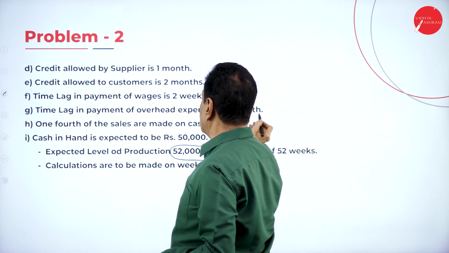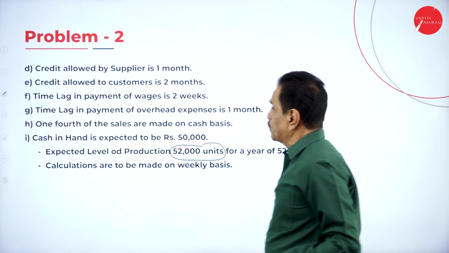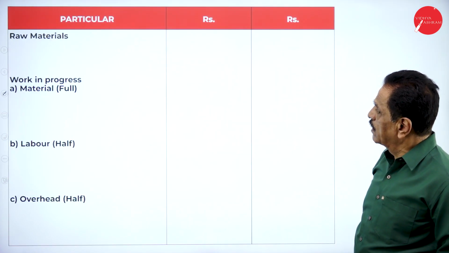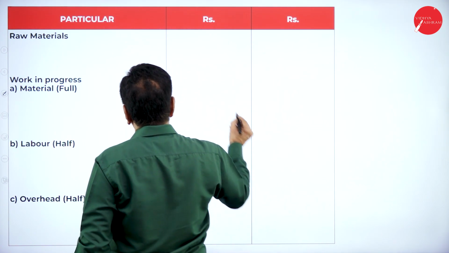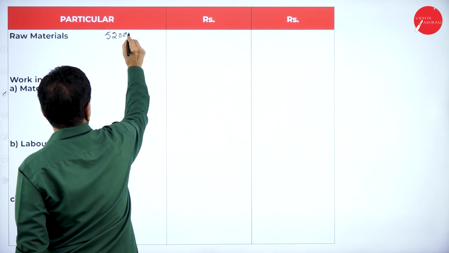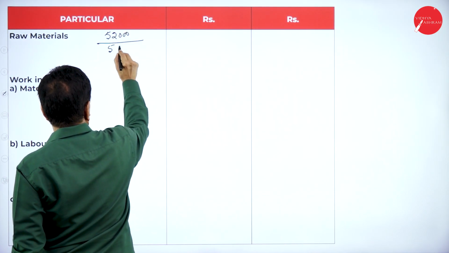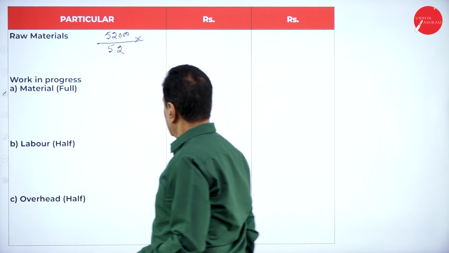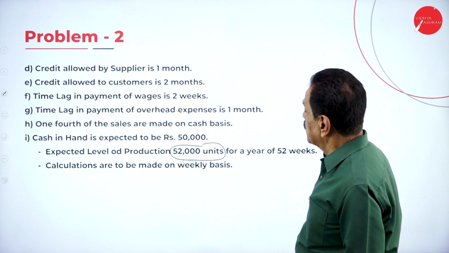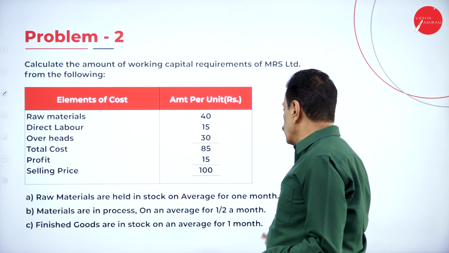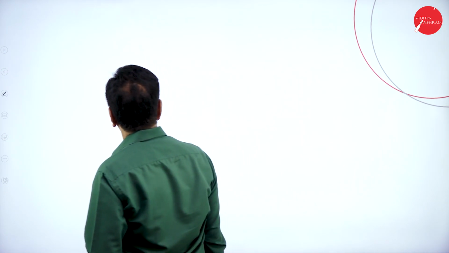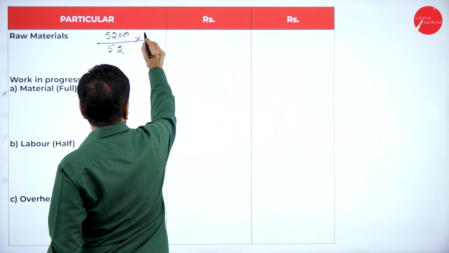Directly we can time log on 1 month, 1/4 of the sale, 52,000. So we'll go slow now. Raw materials: 52,000 divided by 52. Raw material held in stock of 1 month means 4 weeks.